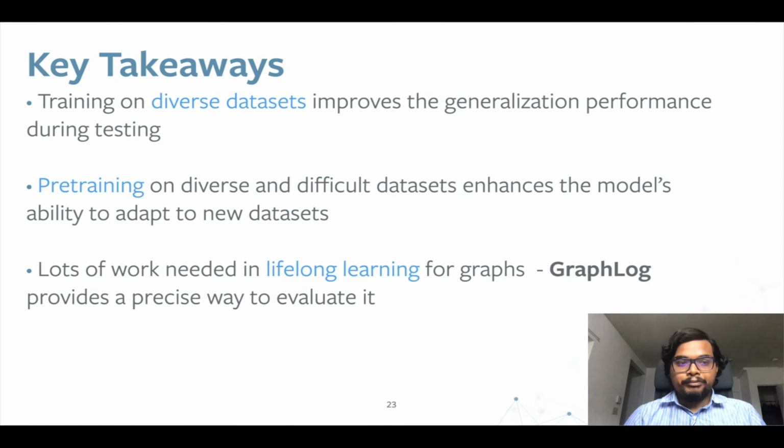The key takeaways are: training on a diverse dataset improves generalization performance, pre-training on a diverse and difficult dataset enhances the model's ability to adapt, and lots of work is needed in lifelong learning for graphs.